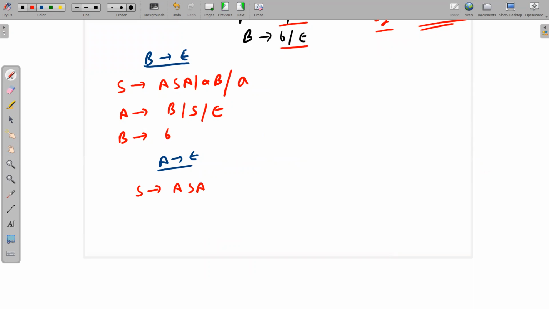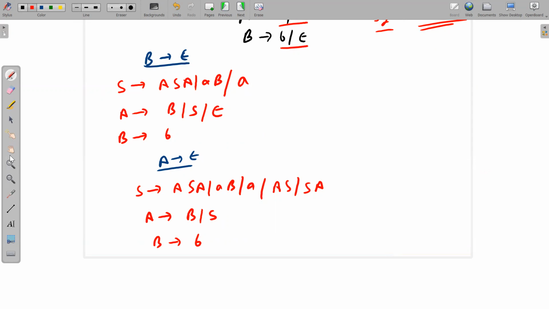So I will write S implies AB, A implies B, and B implies B. Now we are going to remove A implies null. Here we have got A, so hide the A and write the remaining part, that is AS. Then hide this A and write the remaining part, that is SA. Now hide both the A's. If we hide both the A's, we get S implies S, and it is meaningless. S implies S is obvious also, so I am not going to write it. That's it. We have removed A implies null also.